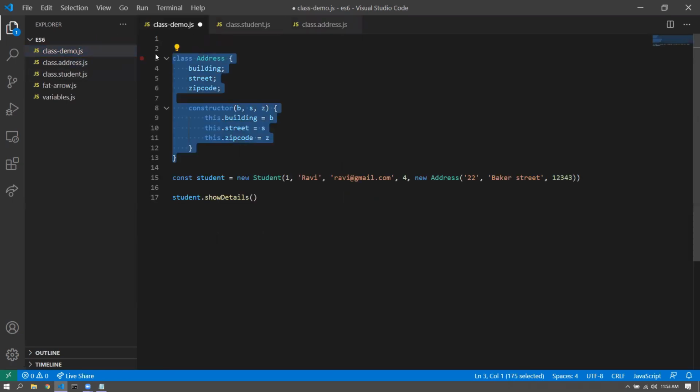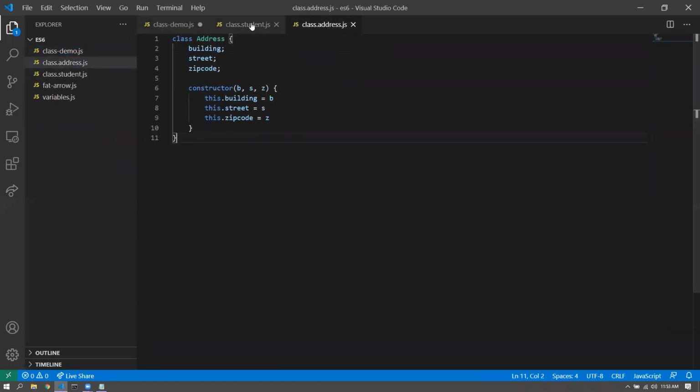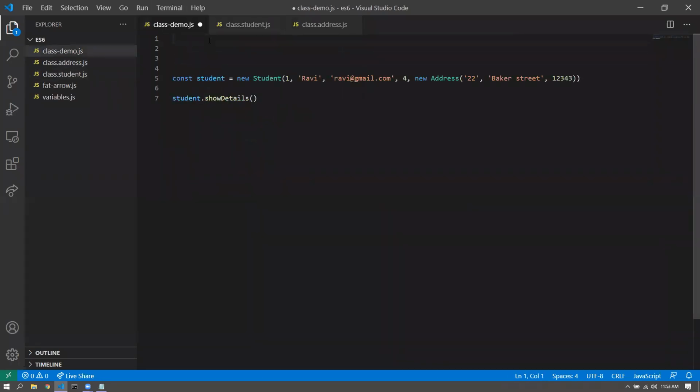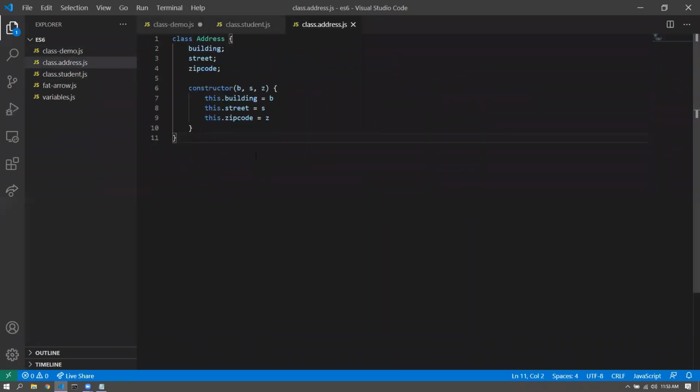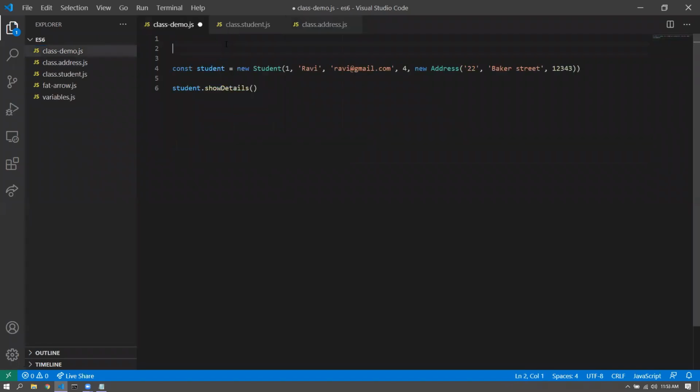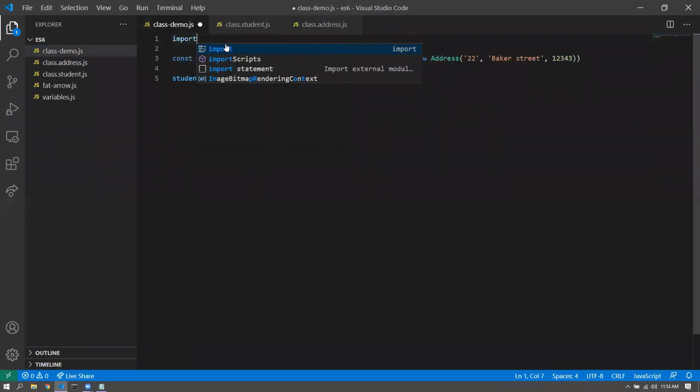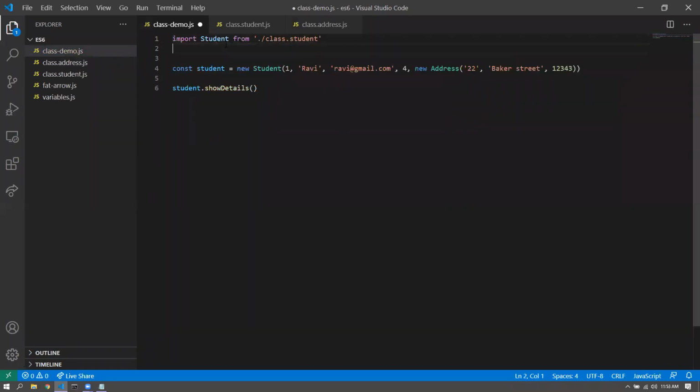And the address would be basically export default address, right? And we can import them here. So import student from class.student, import address from class.address, something like this, and we can run this.